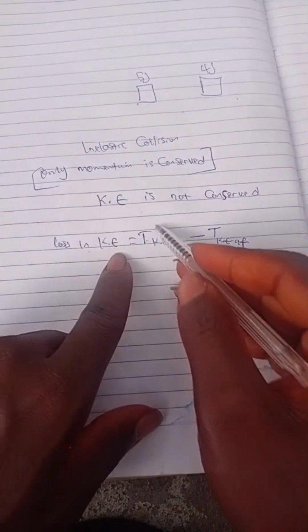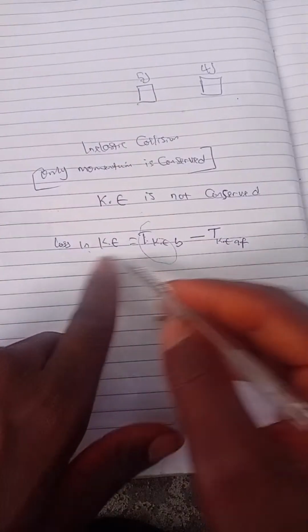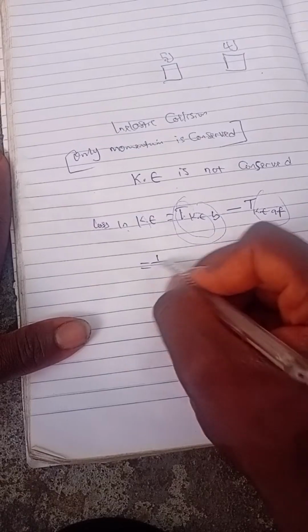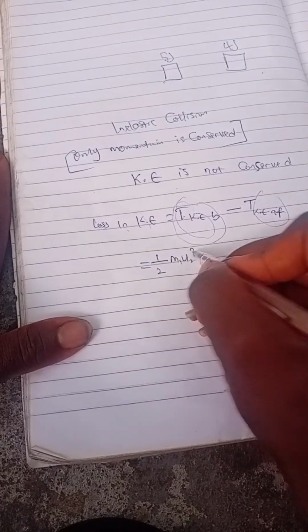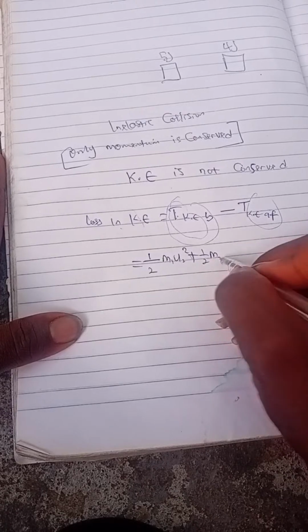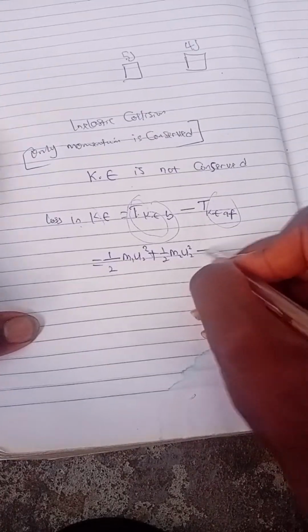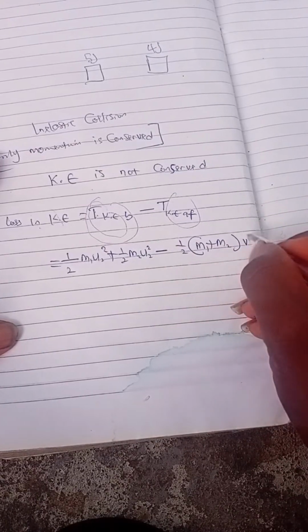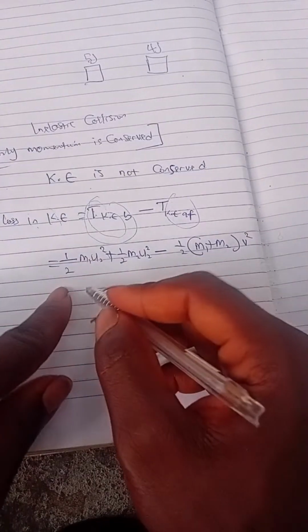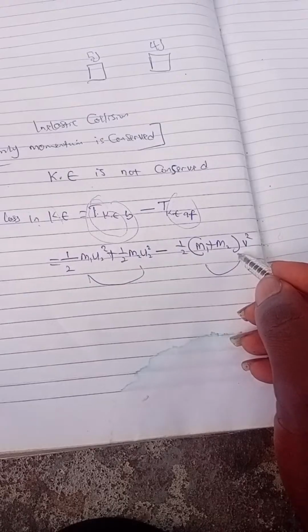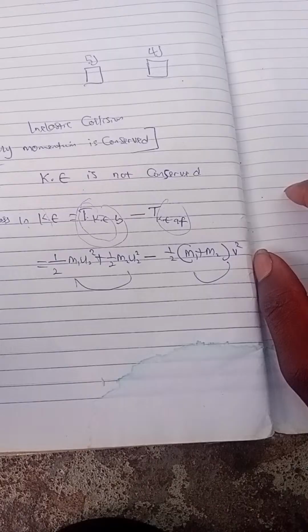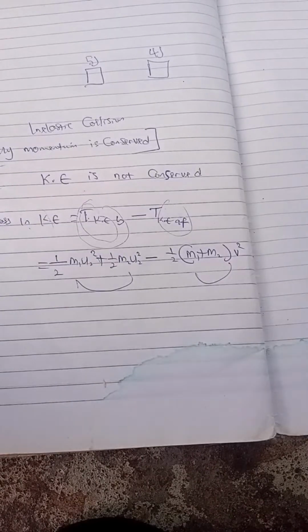Since this one is bigger, the loss in kinetic energy will be total before collision minus total after collision. So the loss in kinetic energy is going to give us 1/2 m1 u1 squared plus 1/2 m2 u2 squared minus 1/2 (m1 plus m2) v squared. This is before collision and this is after collision, if they stick together. Is this thing clear to us? Please, is it clear before I proceed? I'm waiting for a response.